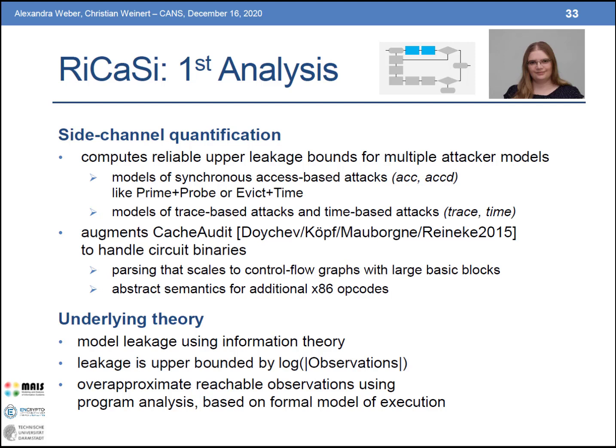To analyze the leakage of this original implementation, we apply the side channel analysis step in RiCaSi. In this step, we perform a quantitative program analysis on the x86 binary corresponding to the high-level C code that we have just seen. This analysis computes reliable upper bounds on the cache side channel leakage with respect to multiple attacker models. On the one hand, we have two attacker models that model access-based synchronous attacks like prime and probe or evict and time. And on the other hand, we have models that model trace-based attacks and attacks based on the timing difference introduced by the interaction with the cache.